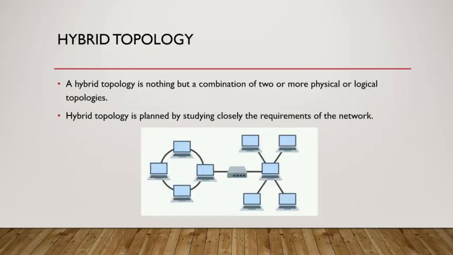Hybrid topology. A hybrid topology is nothing but a combination of two or more physical or logical topologies. Hybrid topology is planned by studying closely the requirements of the network. Remember, to implement any topology in your network, you need to first recognize the needs of your network. I hope now you have a clear understanding of what physical network topologies are.